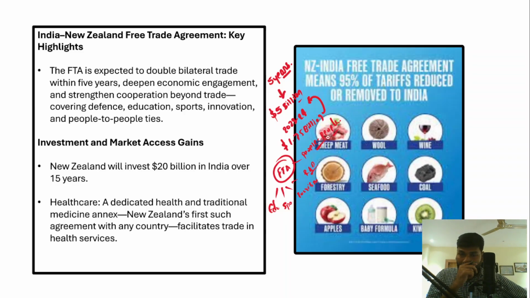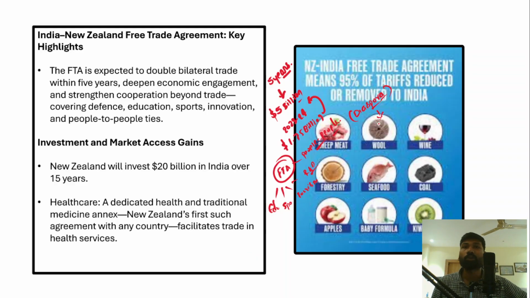For example, a strong Indian diaspora is living in New Zealand. So what exactly is this diaspora? Diaspora means those people who are of Indian origin and are living in New Zealand. They are called the diaspora. They belong to Indian origin or are NRIs who are living in New Zealand.